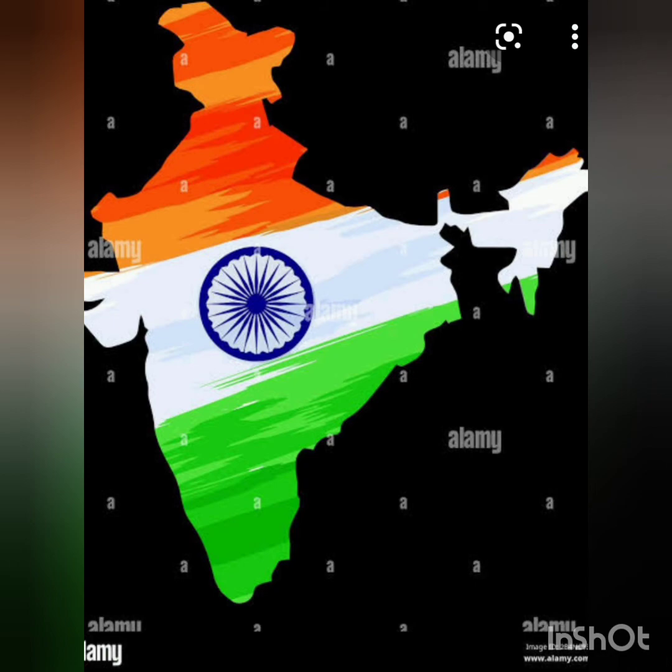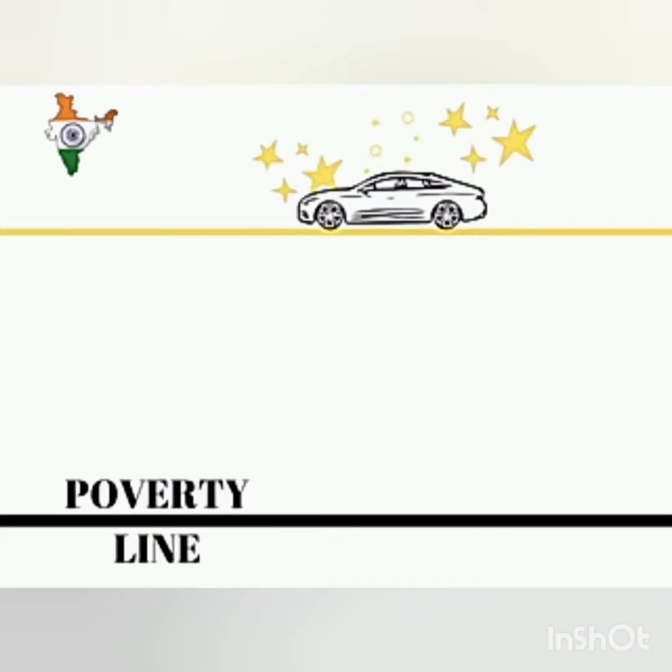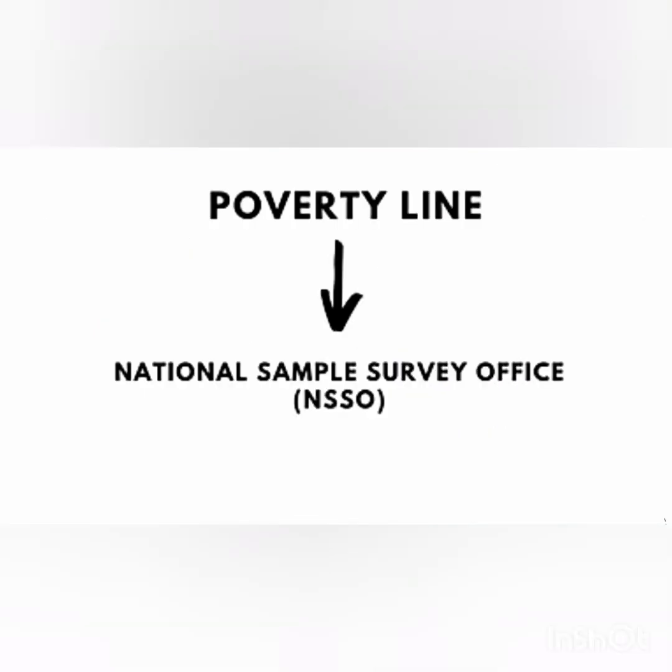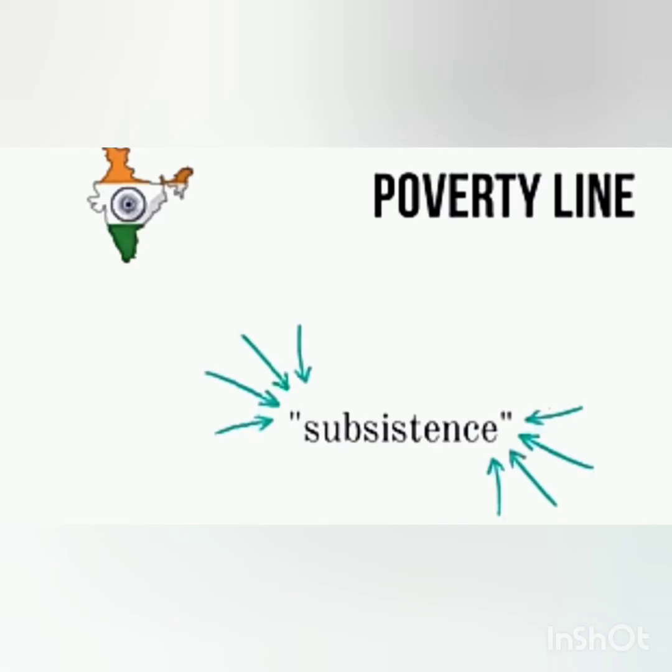In India, the poverty line is measured by the NSSO. It looks at the minimum subsistence level, meaning what basic things are required by anyone for meeting his or her daily needs. The NSSO takes the amount of minimum food requirement, clothes, footwear, fuel, light, education, and medical requirement.